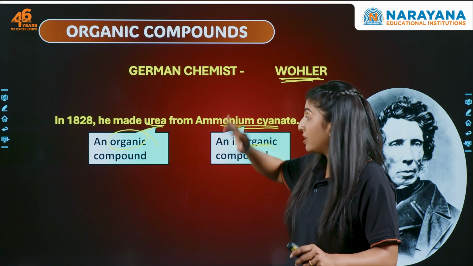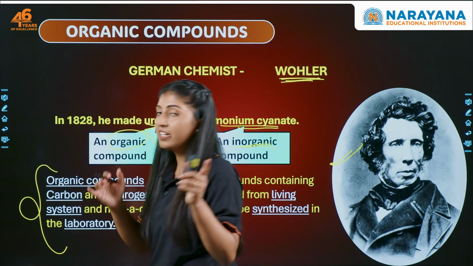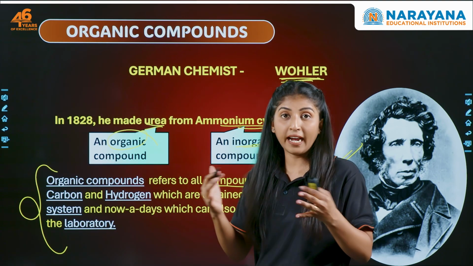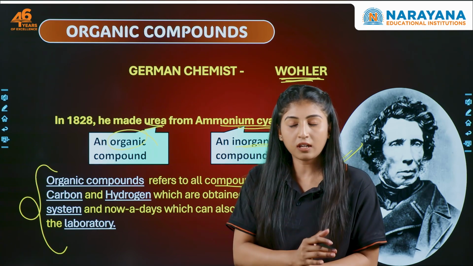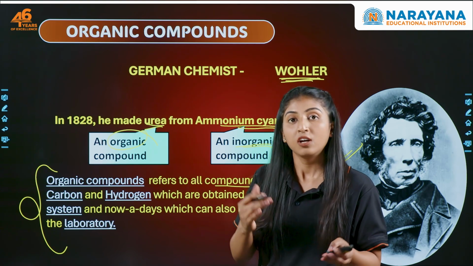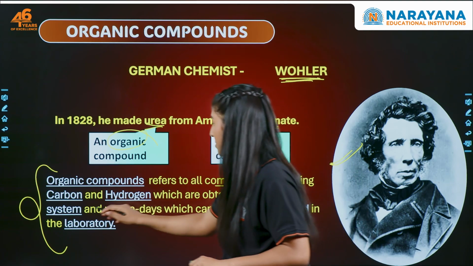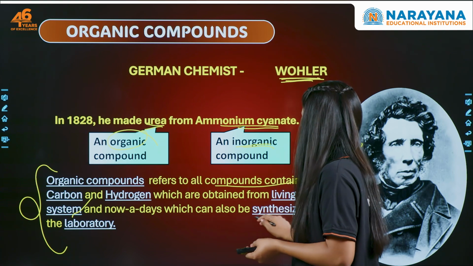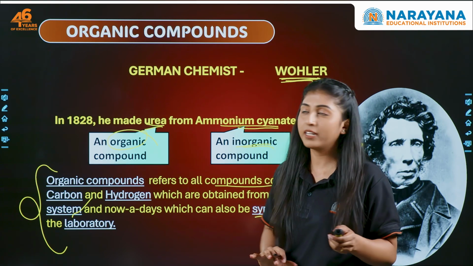As a result, the definition of organic compounds got updated, and now the definition says that all the compounds that contain carbon and hydrogen. Yes, for an organic compound, the basic definition is that the compound should contain carbon and hydrogen with some other element, which can be derived from living systems, that is plants and animals, and nowadays can also be synthesized in the lab, right? So this is all about the organic compounds.